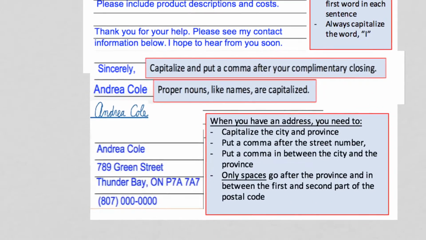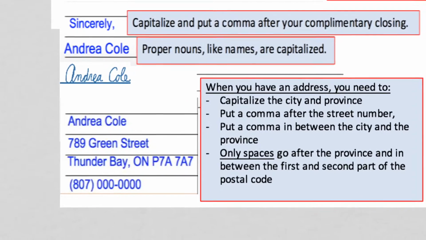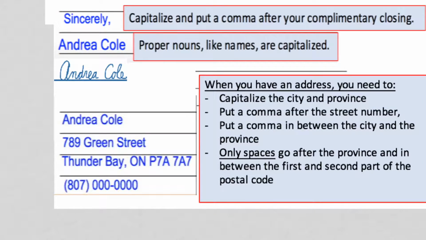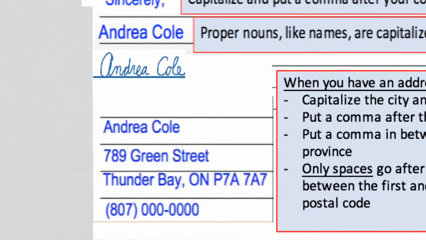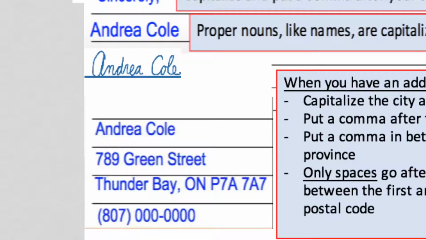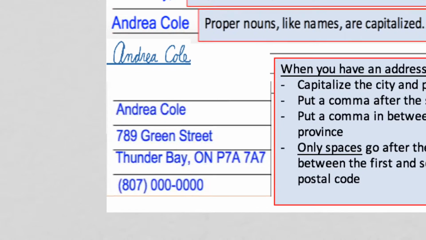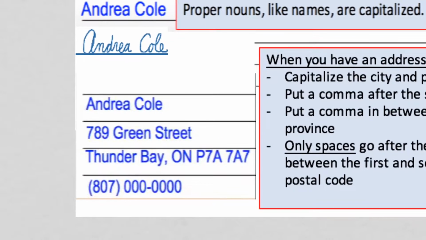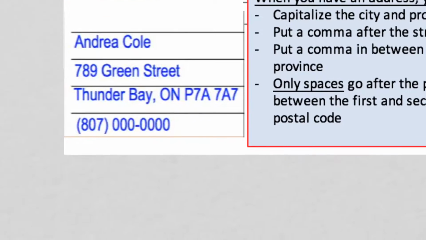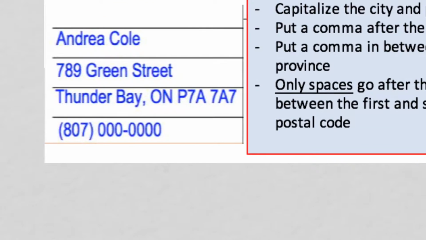And at the end of the letter, you have something called a complimentary closing. And a really common way of ending a business letter is with the word sincerely. And then, of course, what you want to do is type your name and sign your name. That's the best thing to do, so that just in case people can't read your signature, they still know who you are. And then at the end, you put your mailing address in.